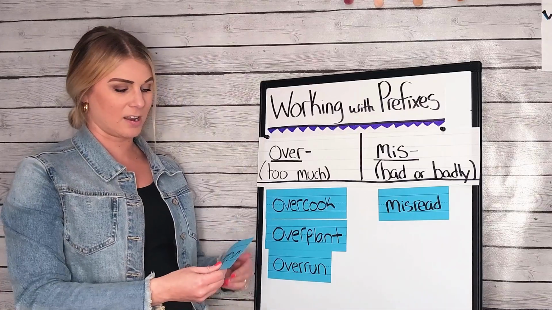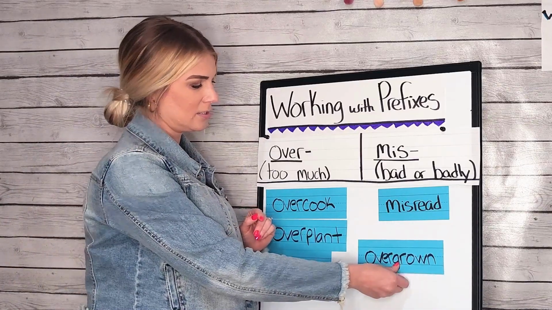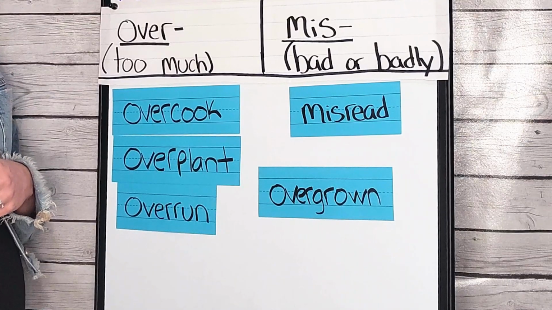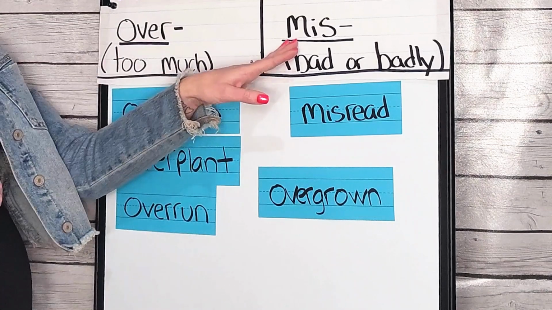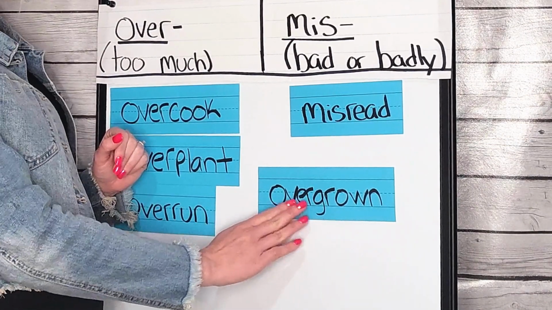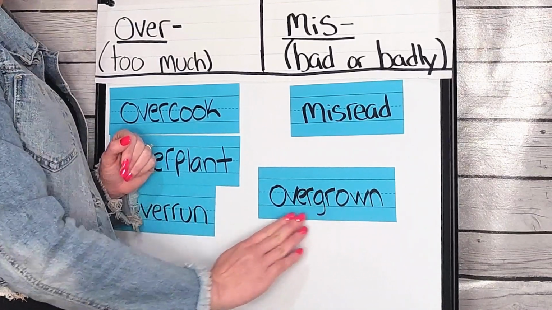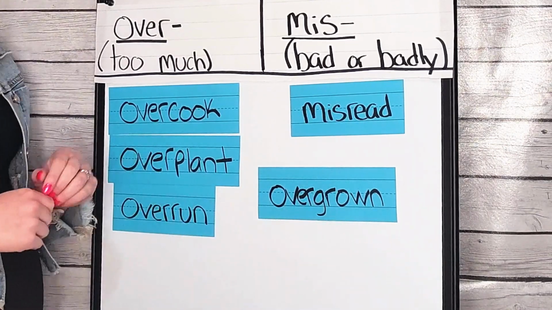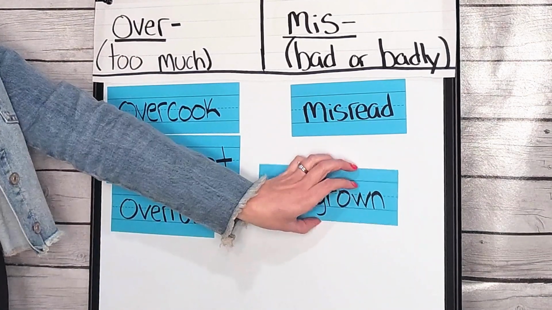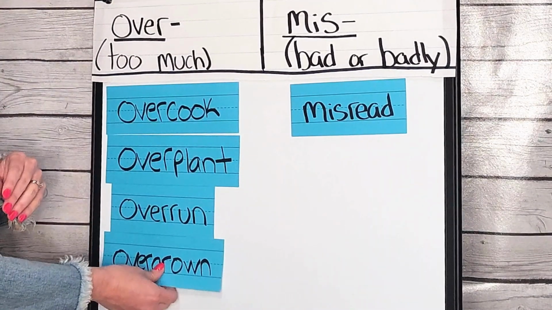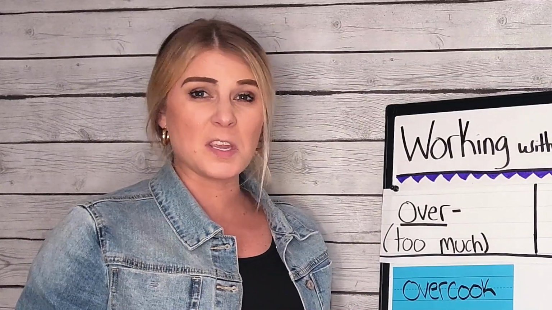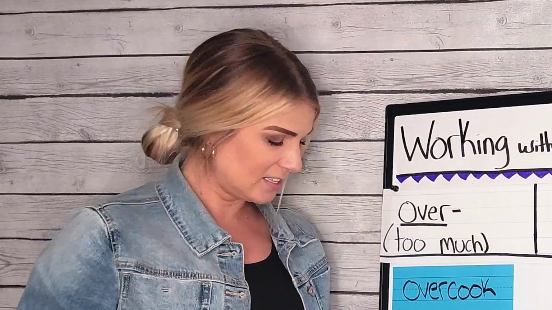Here is our next word, readers. Look for your prefix. Do you see over or do you see miss in this word? I see over. Overgrown, or grown too much. I'm going to go ahead and stick this in our over column. The vacant lot was overgrown with weeds and bushes.